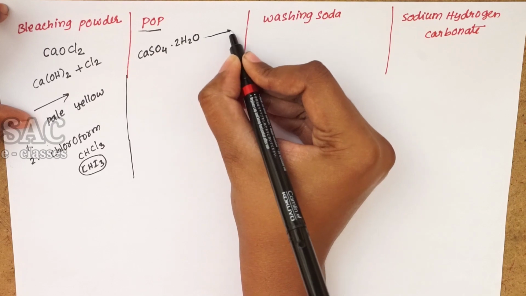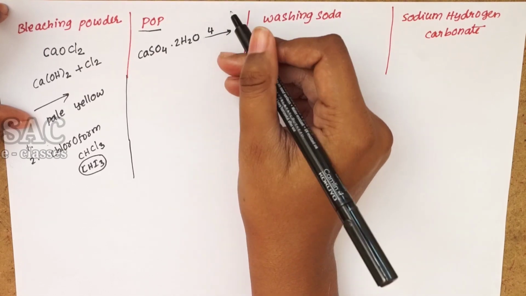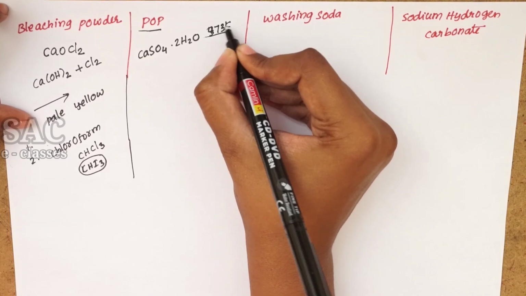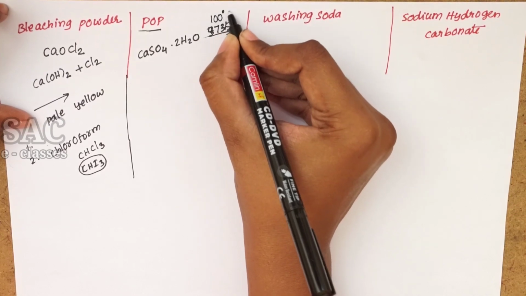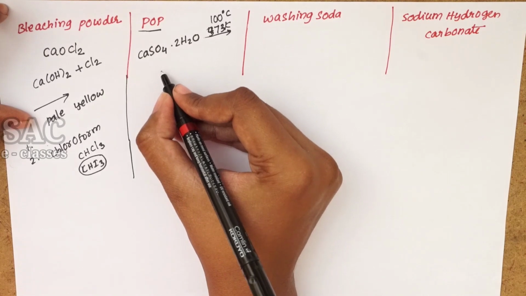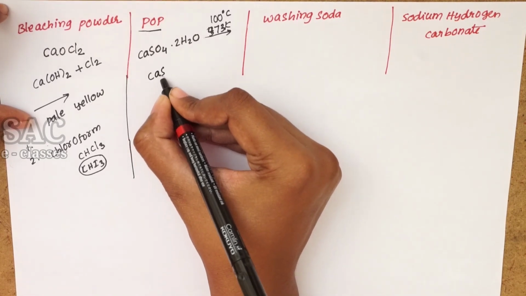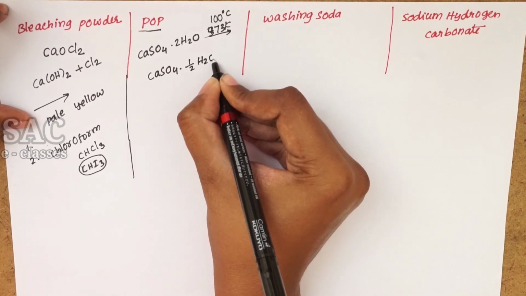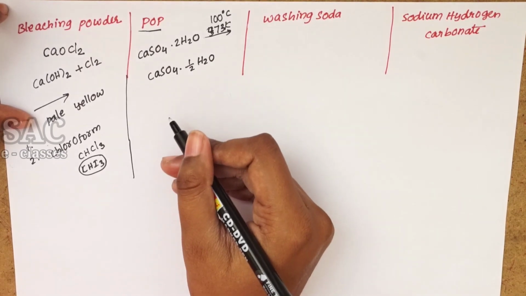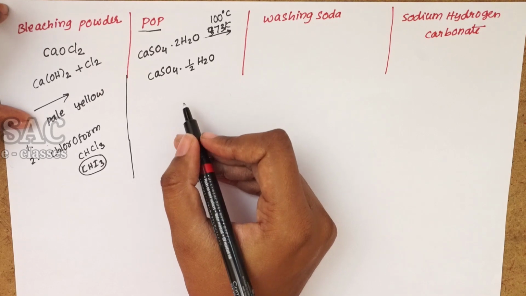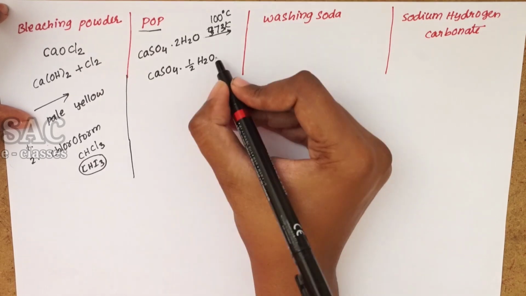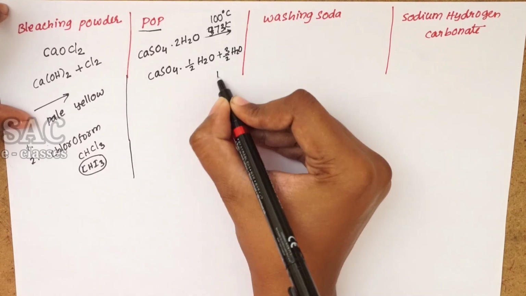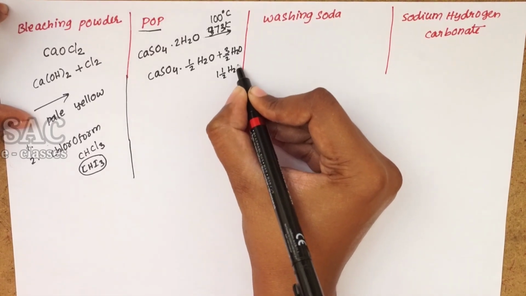Whenever gypsum is heated at 373 Kelvin, nothing but 100 degrees Celsius, a white powdery form called CaSO4·1/2H2O, which is the plaster of Paris, chemically called calcium sulfate hemihydrate, will be formed by liberating 3/2 water molecules.